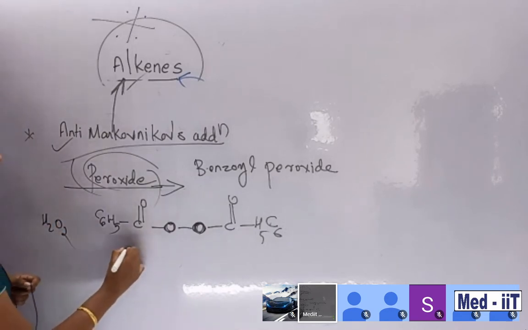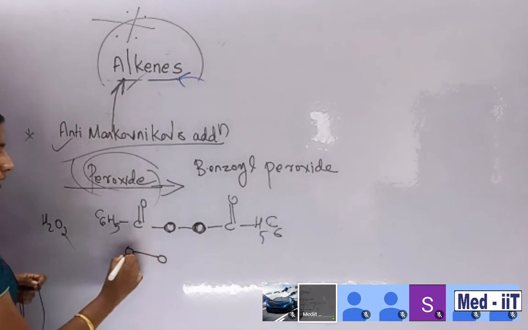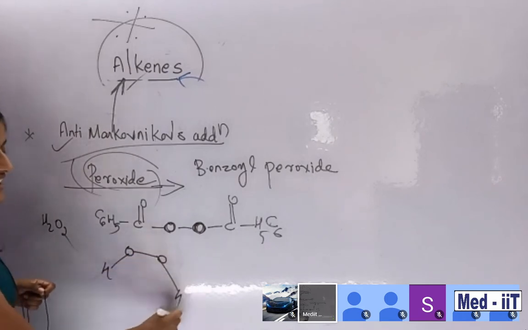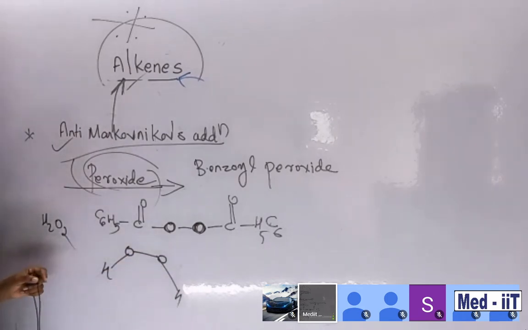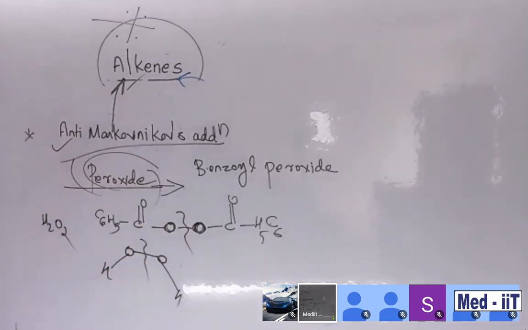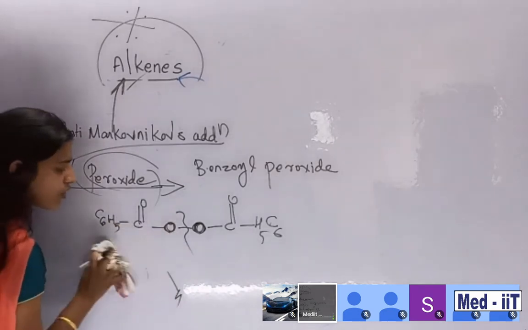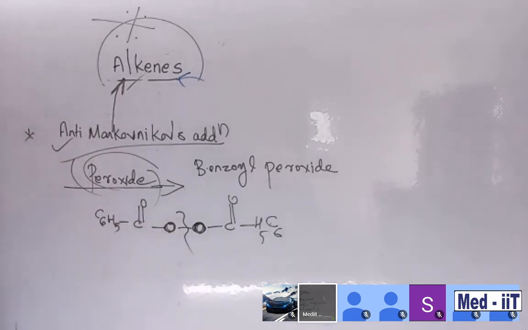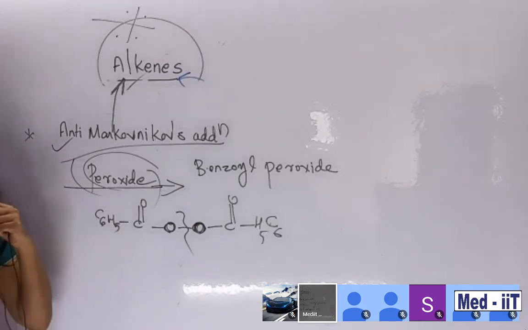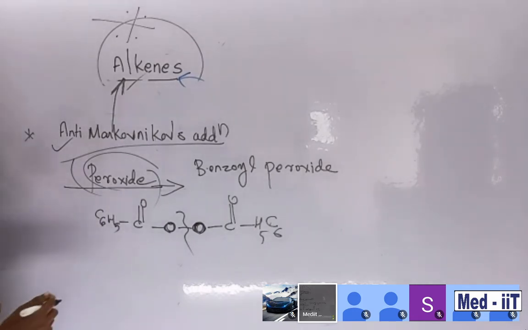How does it look? O, then hydrogen and hydrogen. Here also, in hydrogen peroxide, there is a bond-breaking chance, a similar bond-breaking chance. Anyway, keep in mind these are peroxides: hydrogen peroxide and benzoyl peroxide. You want to memorize this. This is called benzoyl peroxide.